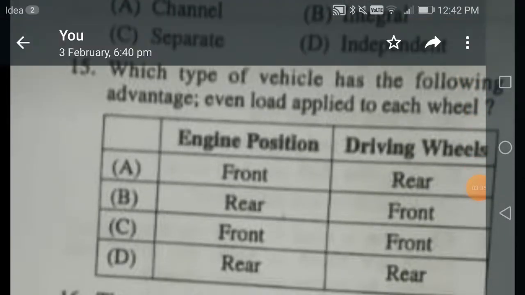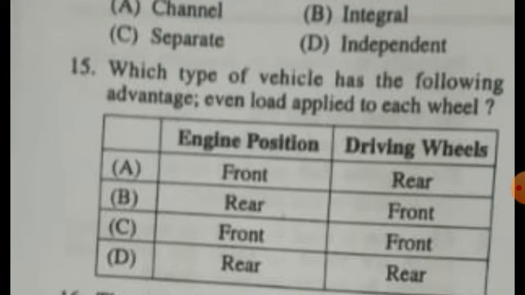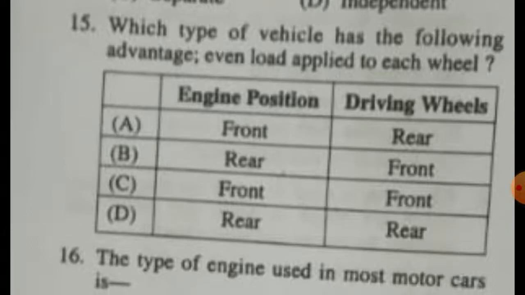Which type of vehicle has the following advantage? Even load applied to each wheel. This is where your engine should be in front and your driving wheels should be in rear. This is also called rear wheel drive. So first your drive comes to the rear wheels and accordingly you can steer with the help of your steering. Your front wheels automatically follow the steering.